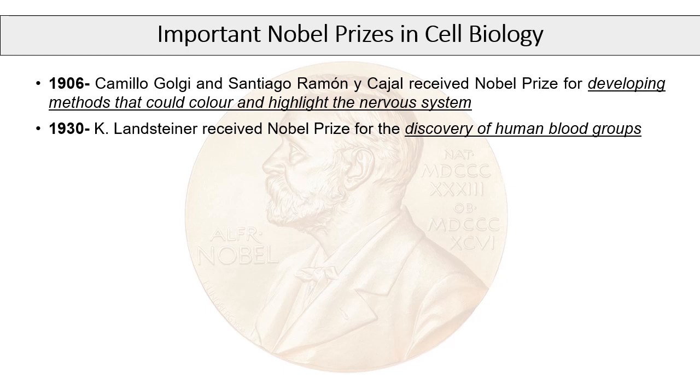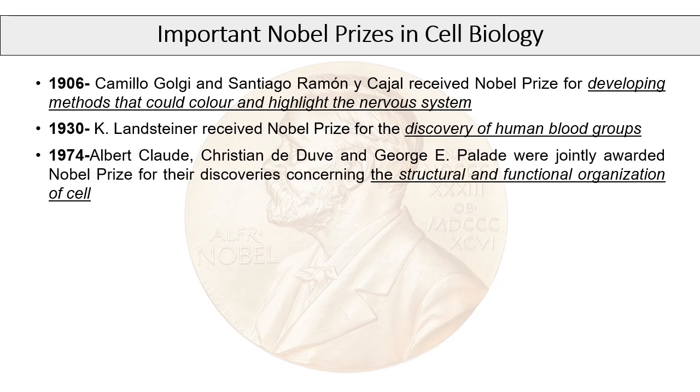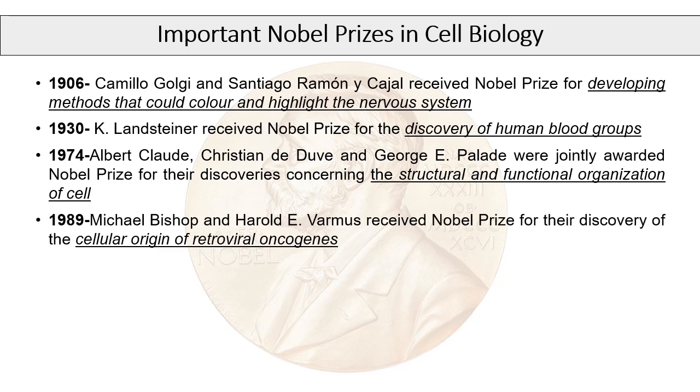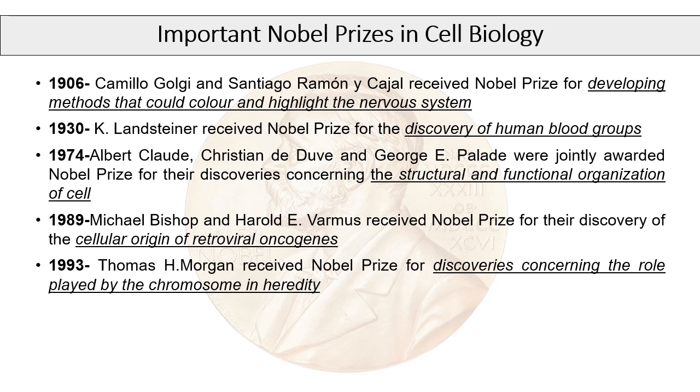In 1930, Karl Landsteiner received the Nobel Prize for discovering human blood groups. In 1974, Claude, de Duve and Palade received the Nobel Prize for discovering the structural and functional organization of the cell. In 1989, Bishop and Varmus received the Nobel Prize for discovering the cellular origin of retroviral oncogenes. In 1993, Thomas Morgan received the Nobel Prize for discovering the role of chromosomes in heredity.